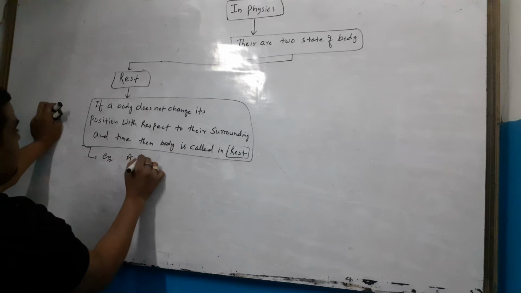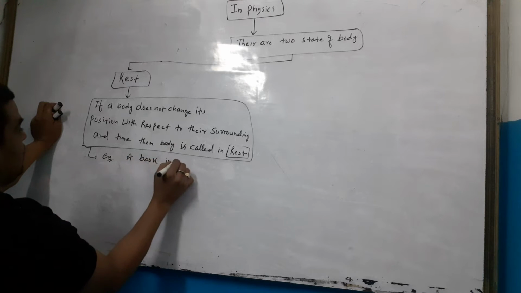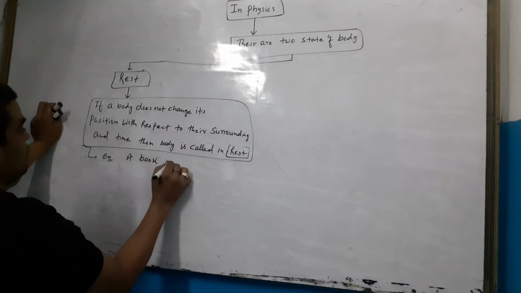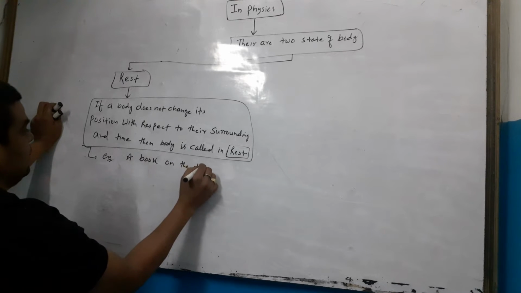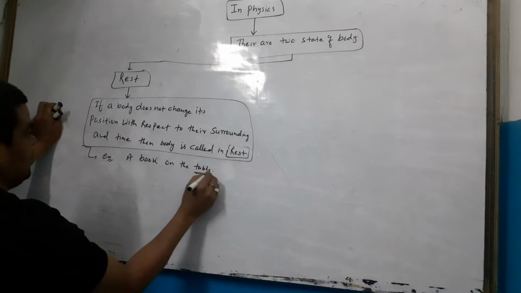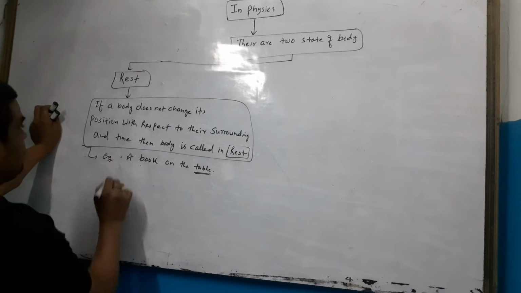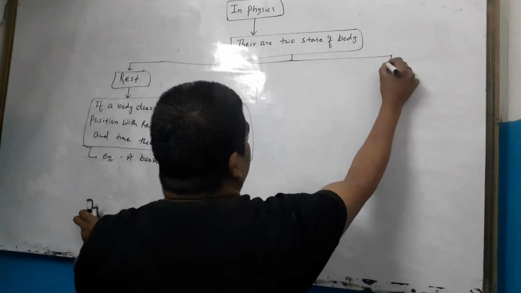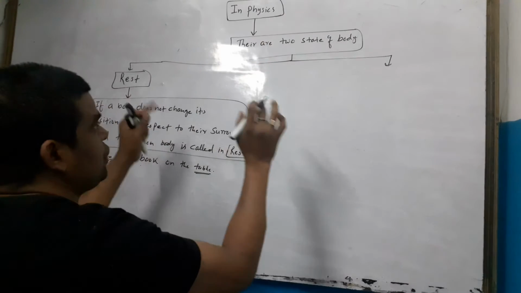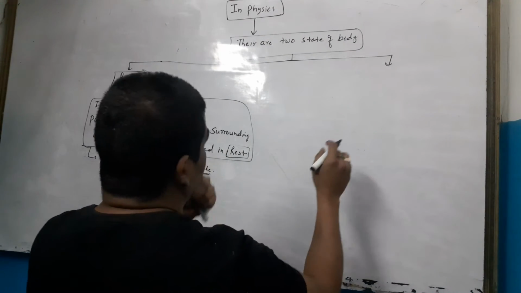Example, a book on the table. The book does not change position. Okay. And next, according to physics, there are two states of body by their mechanism.